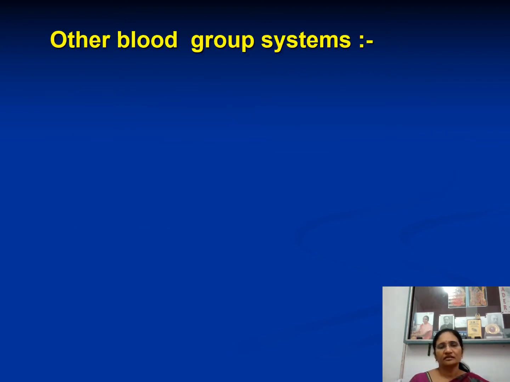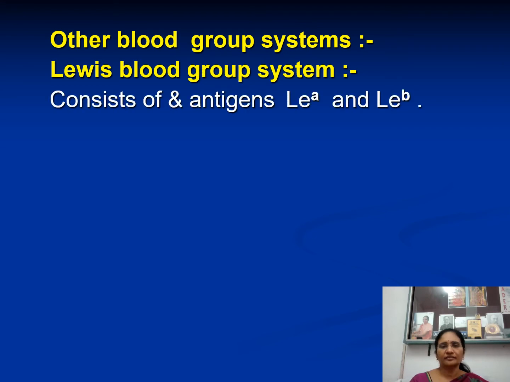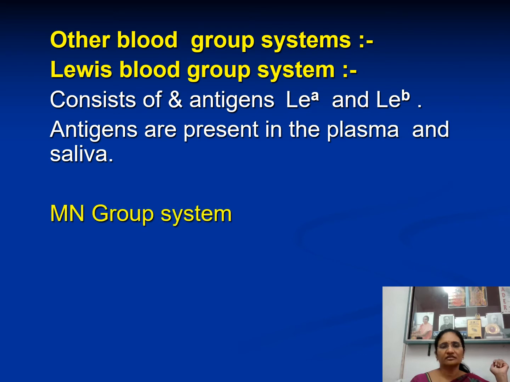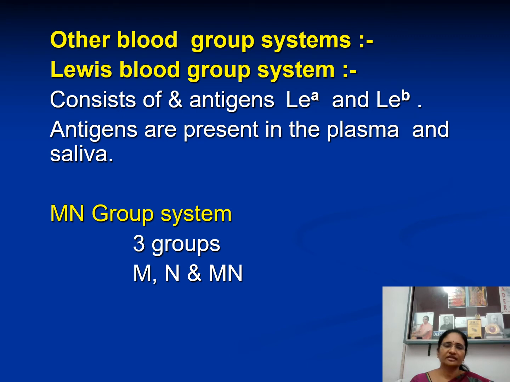Then coming to other blood group systems apart from ABO and RH, there are certain others. They are called the MN group system. According to the MN group system, blood groups are of three varieties: M group, N group, and MN group.